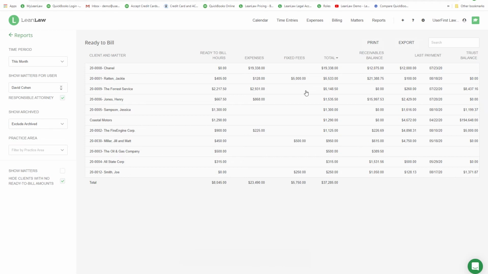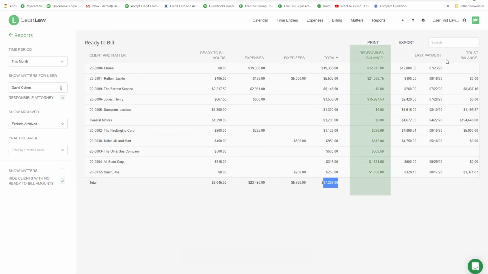Reading from the left, we see clients and matters that are active, the Ready to Bill hours, expenses, and fixed fees. Looking at the total column, David can see what he is ready to invoice for in a given month. This is live, real-time data coming from QuickBooks.